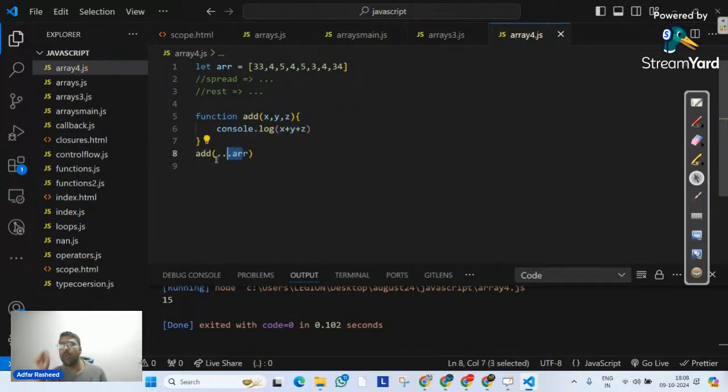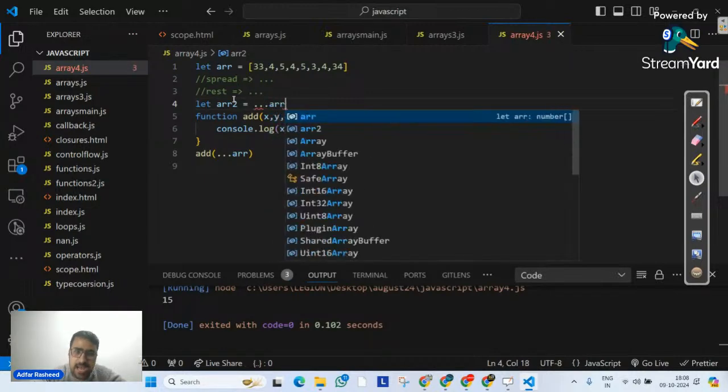Okay. Now let's understand the same separate operator normally without functions. Let's suppose I create another array, ARR2 is equal to, and I simply write three dots ARR. Do you think this is a valid operation? Yes or no? Dot ARR. Is this a valid operation? Hello, Govin. I would say absolutely not.